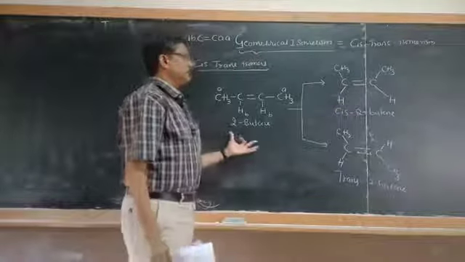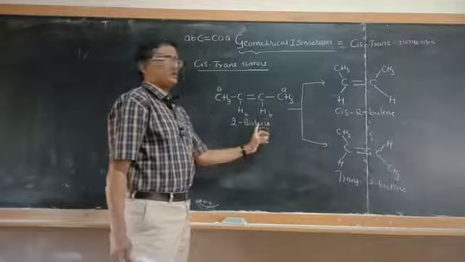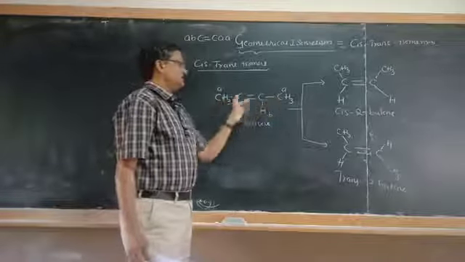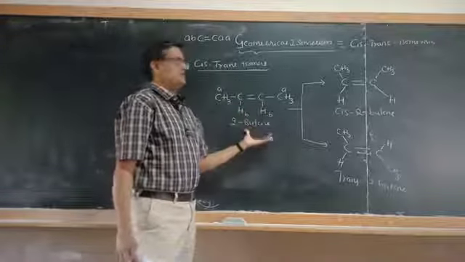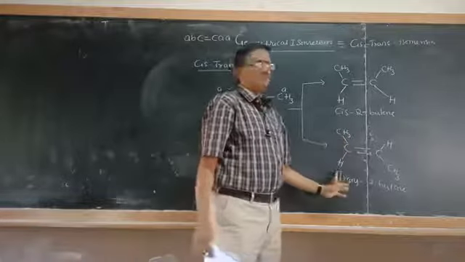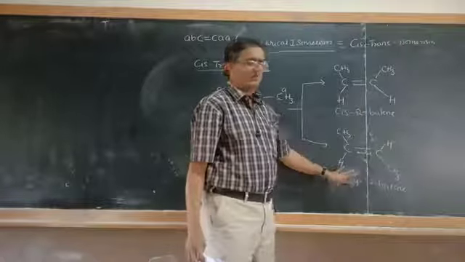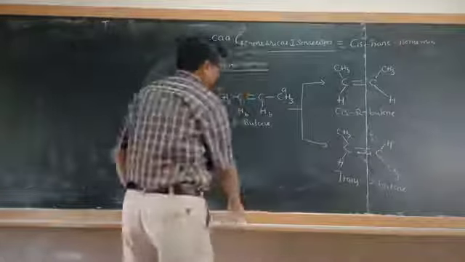In the examination, be careful. Write these cis-trans isomers of butene like this. 2-butene is a compound where two identical atoms are attached to the carbon-carbon double bond. We can represent it in cis and trans forms of the isomers. This is cis-2-butene, and this is the trans-2-butene compound.